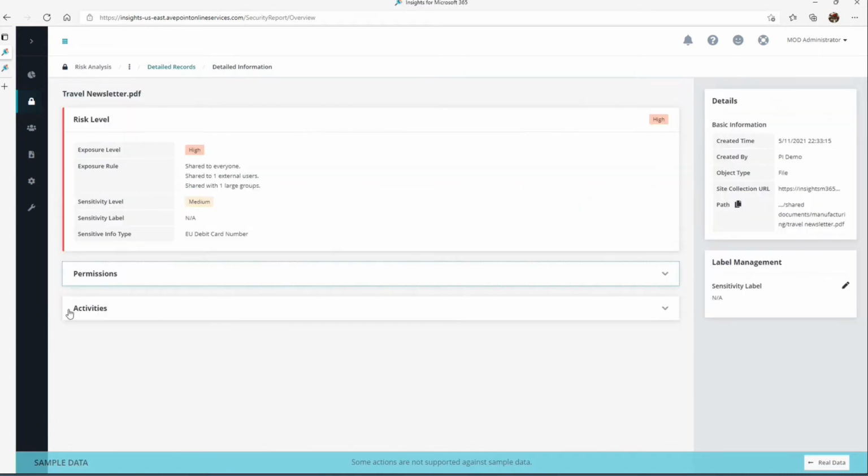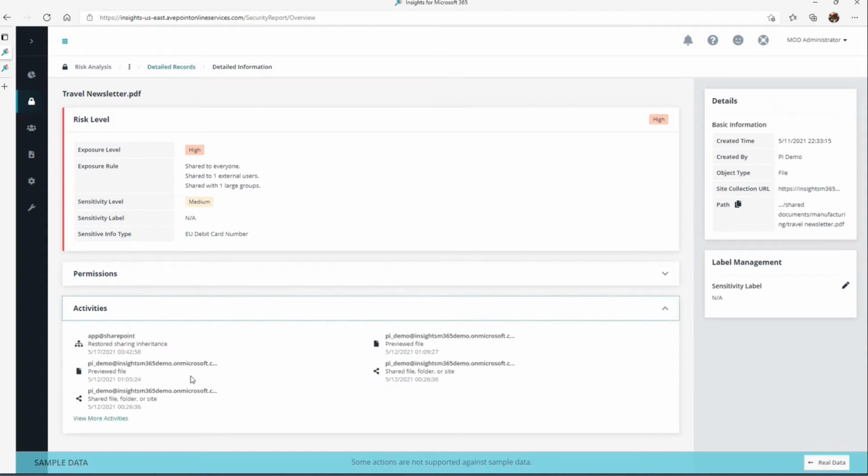More importantly here, if I look at activities, now we're getting into audit log type of information. Who did what on this particular file? When did they do it? That's what we're seeing in activities here. We can see there was an app that did something on 5/17, restored some type of permission, someone previewed a file, and so on and so forth.